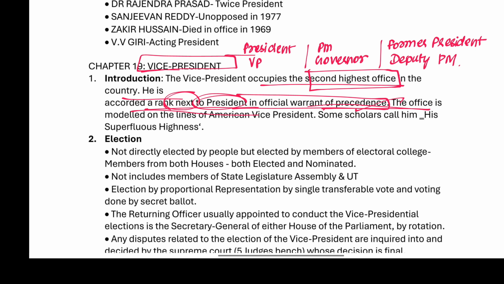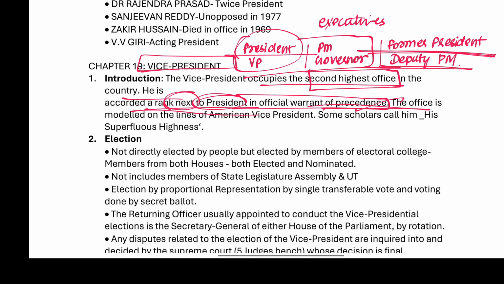So we have the President and then the Vice President. After them we have the Prime Minister, and then the next category. This is going to be the executives' order of precedence. The first four are the executives: President, Vice President, Prime Minister, and Governor. Then the former President, and then the Deputy Prime Minister.